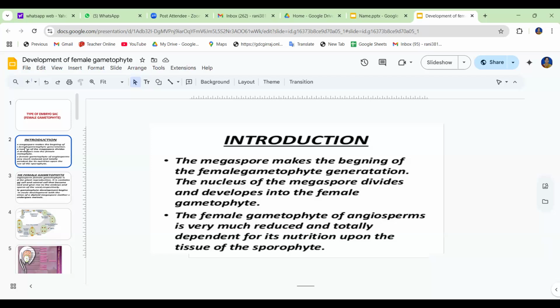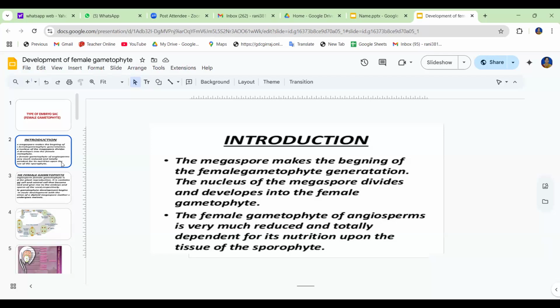In this, the nucleus of the megaspore divides and develops into the female gametophyte or the embryo sac. Okay, so the female gametophyte of angiosperms is very much reduced and totally dependent for its nutrition upon the tissue of the sporophyte.